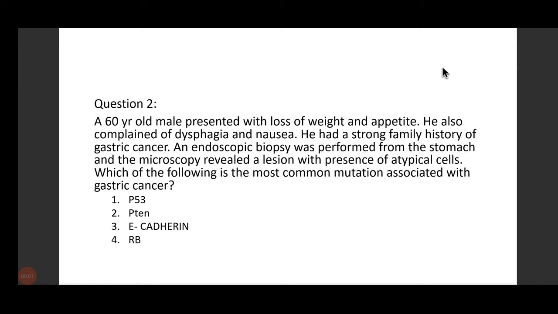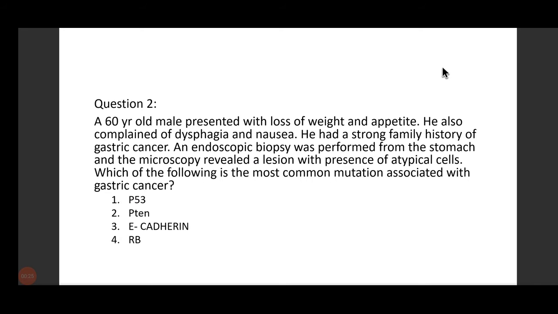What is the most common mutation associated with gastric cancer? Some more answers? Yes, the answer is E.